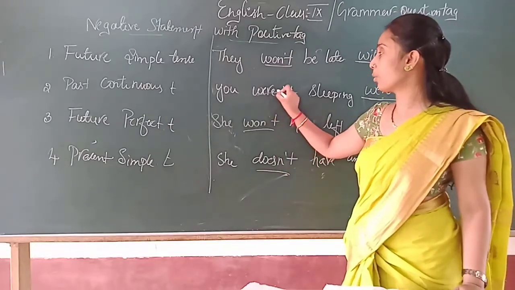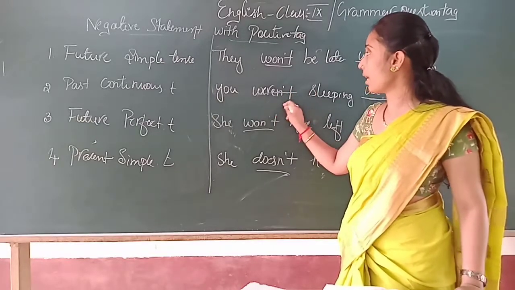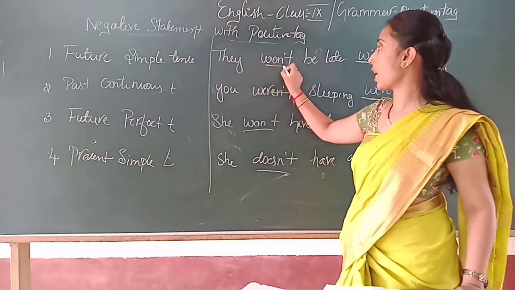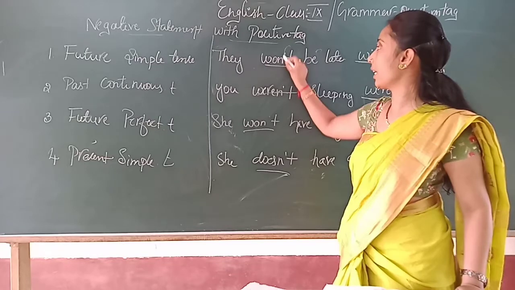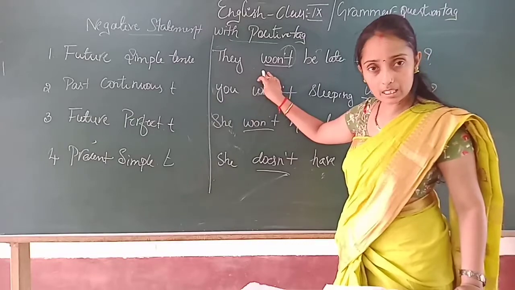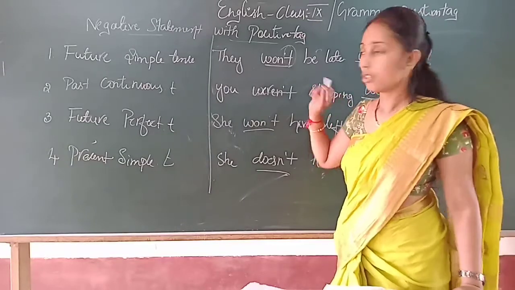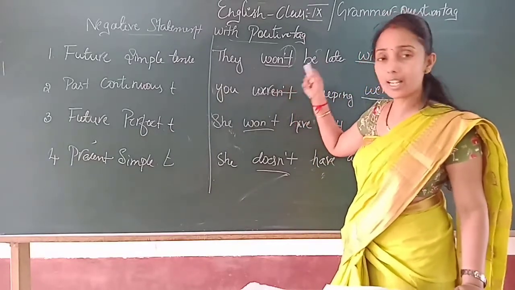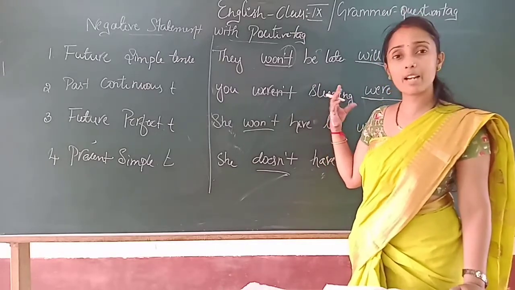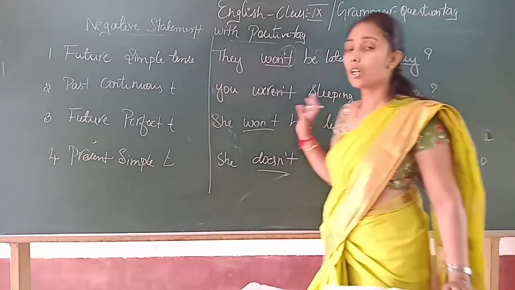First what you have to do, you have to observe the verb, and depending upon that verb you have to identify whether it is a negative statement. See this, won't, they. So won't is the negativity, and the future tense. So obviously when it comes to a positive tag, it will be will they. So first you have to identify the verb, then next you have to see whether the statement is positive or negative. Then the question tag will automatically come to you. Okay children, so this is up to the question tag.